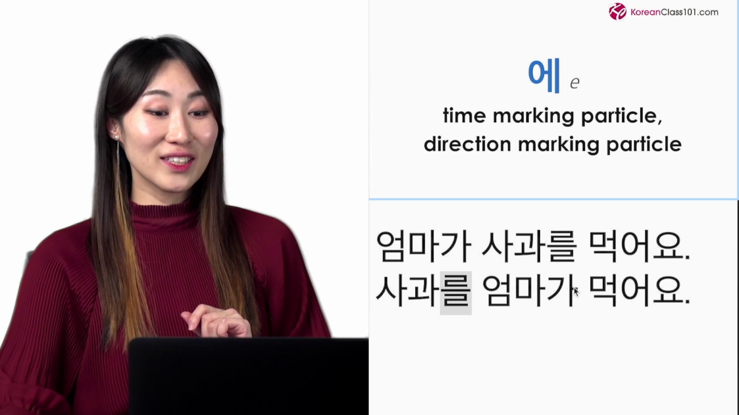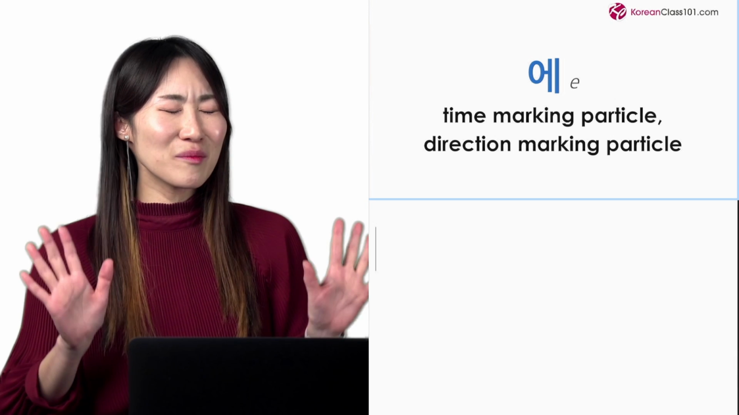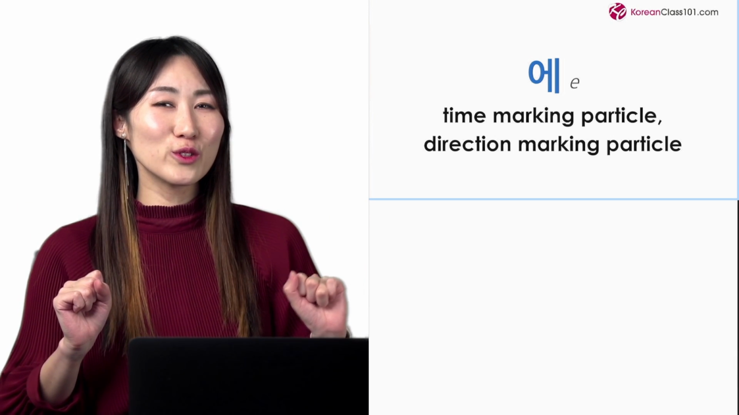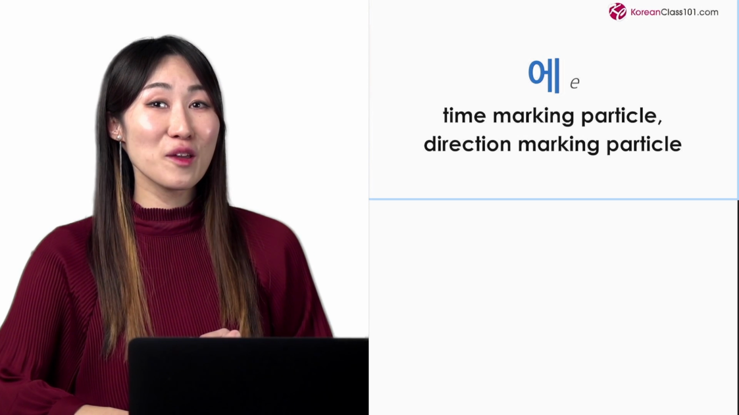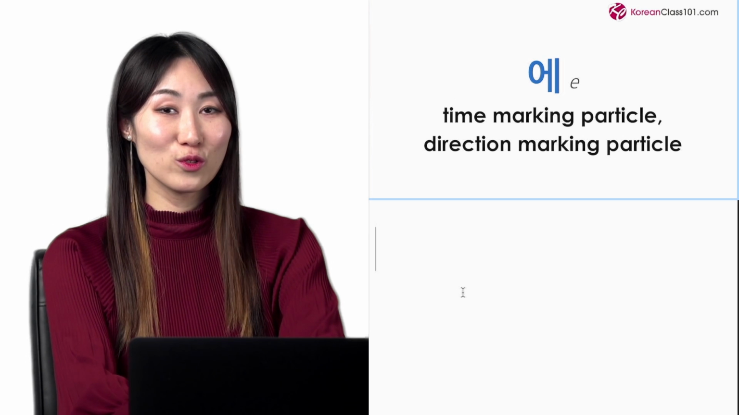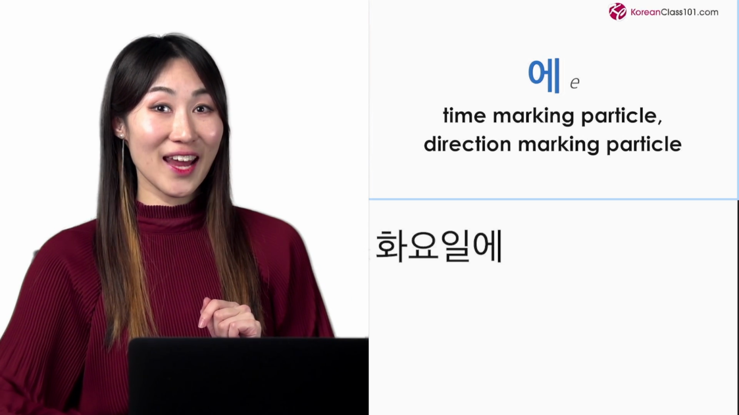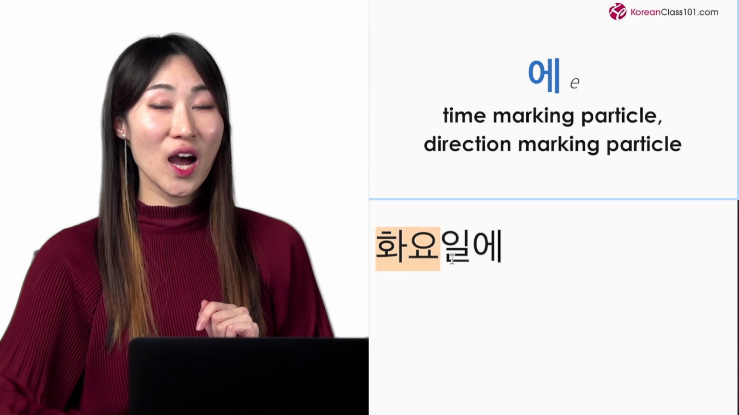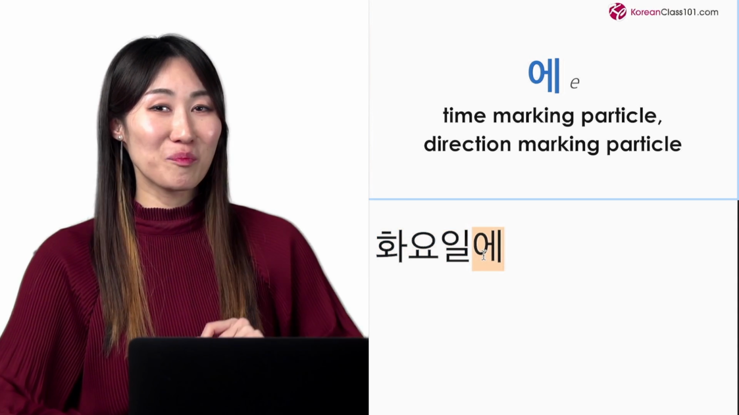Here's another particle. 에. 에 has many meanings. But let me introduce you to just two meanings. First meaning is time marking particle. Like on Tuesday. On Tuesday is 화요일에. 화요일 means Tuesday. 에 is time marking particle.